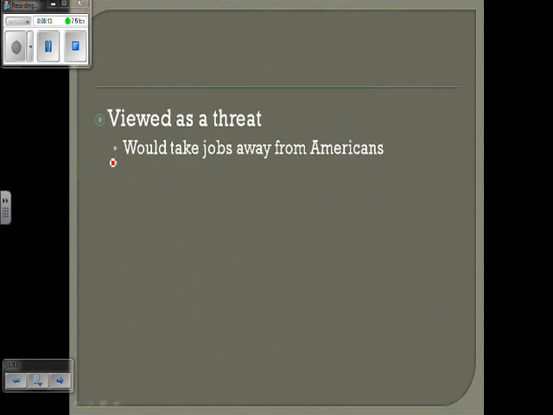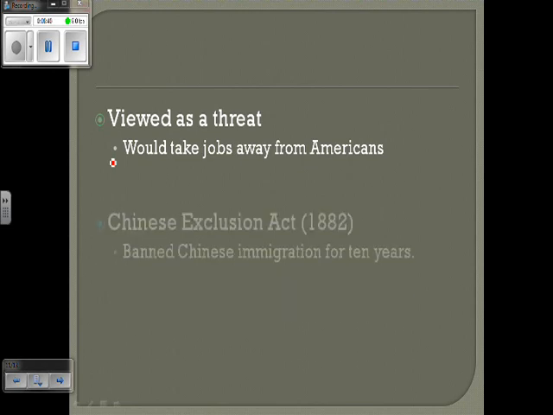Here's the negative side of it. Many people viewed immigrants as a threat, meaning that they would take jobs away from American workers. Americans, just to throw out a number, might be willing to work for $5 an hour, but an immigrant who just comes off the boat will be happy to work for $2 an hour. So if you were a factory owner, who would you hire? You're going to hire the immigrant worker because you will have to pay them less money. So a lot of Americans didn't like the foreigners coming in because they were afraid of them taking the jobs.